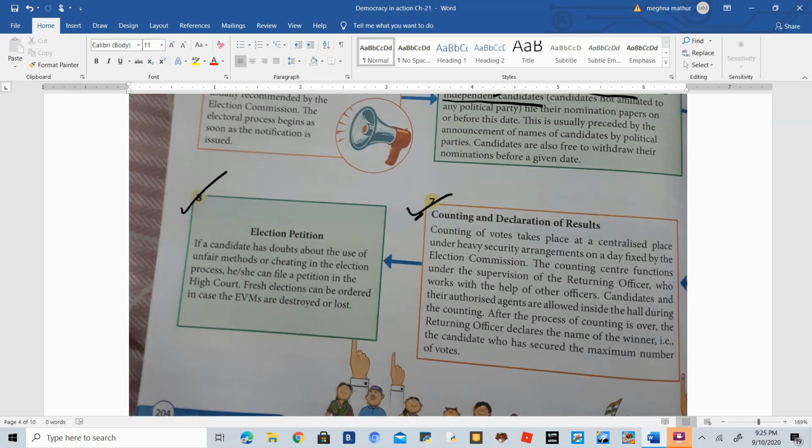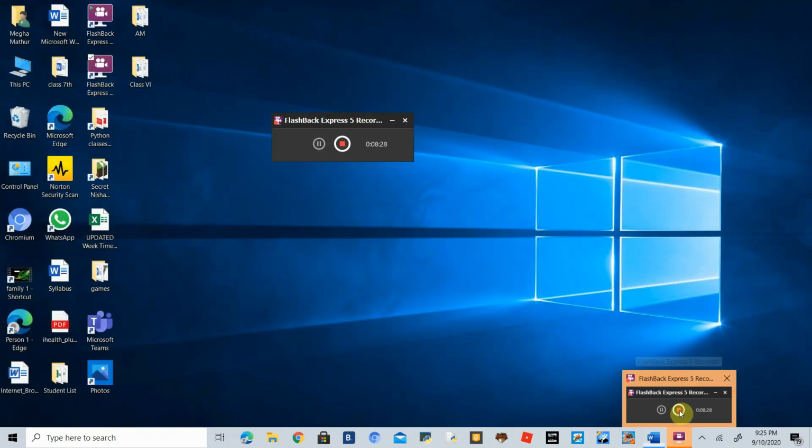Okay, so by this we have revised the whole election process, and you must revise it, and if there is any problem then you can ask me. Okay, thank you so much.